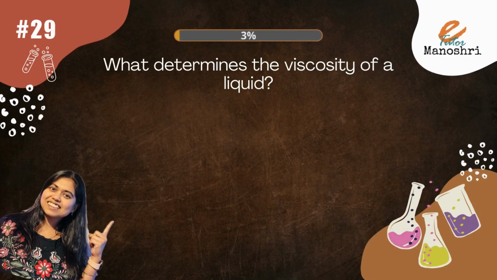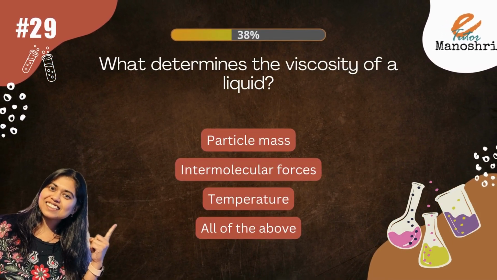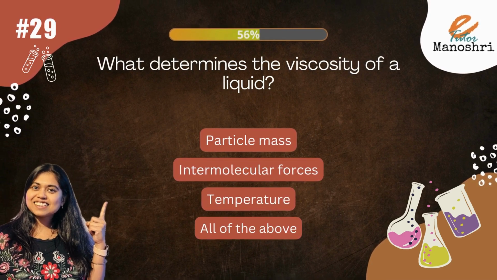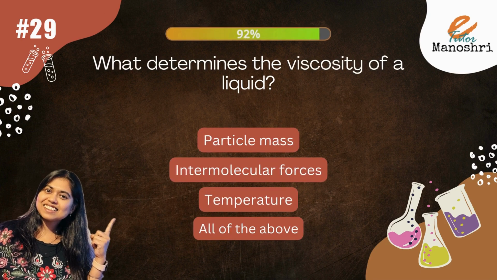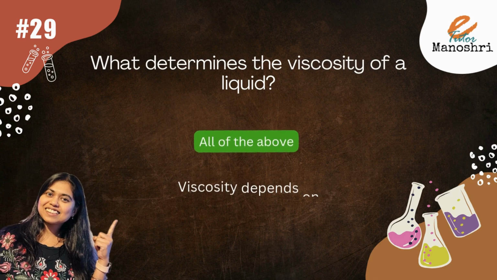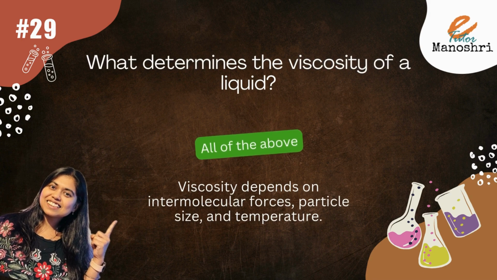What determines the viscosity of a liquid? The options are particle mass, intermolecular forces, temperature, or all of the above. The answer is all of the above. Viscosity depends on intermolecular forces, particle size, and temperature.